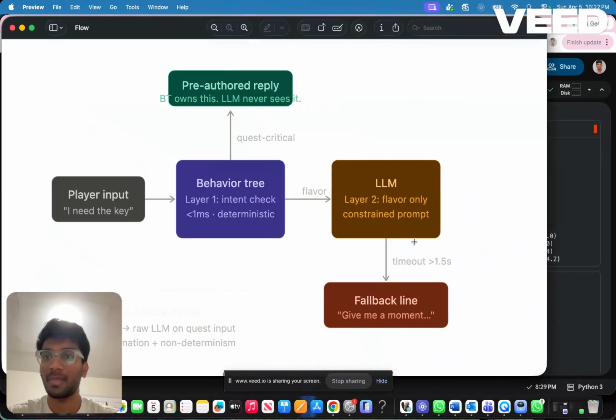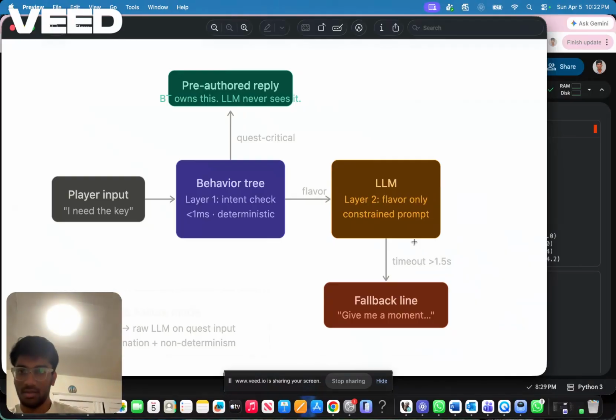Hi, I'm Nishanth Roy. This is the CSYE 7270 midterm, and my topic is LLM-driven NPC dialogue versus behavior trees in Unity.